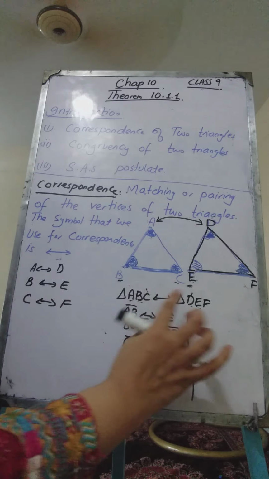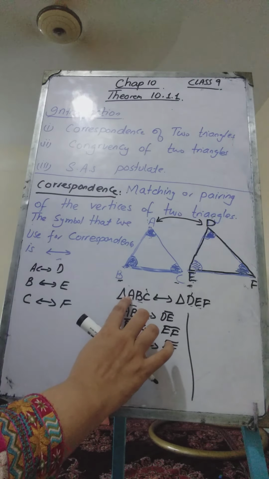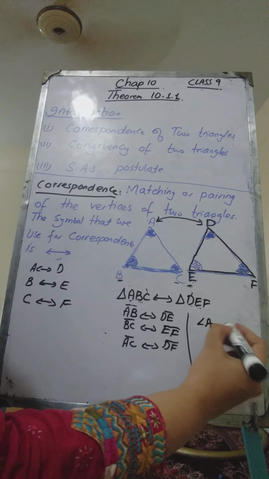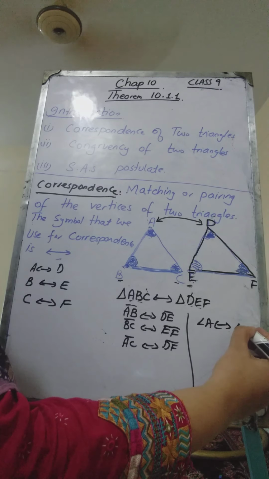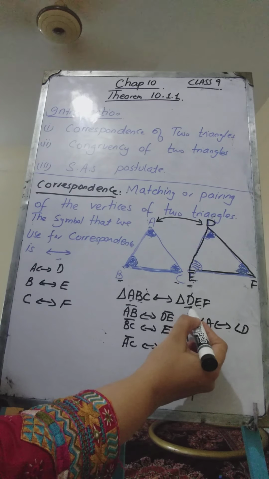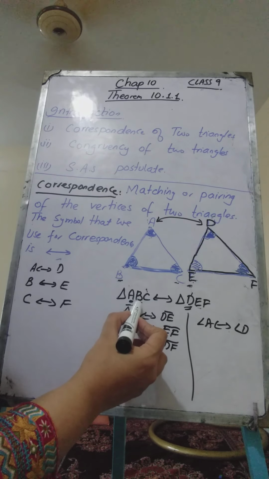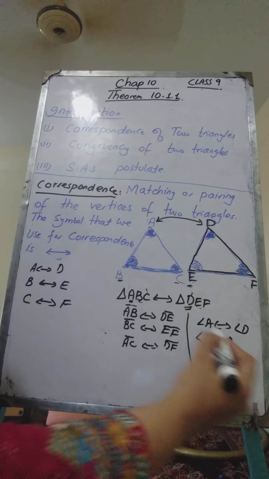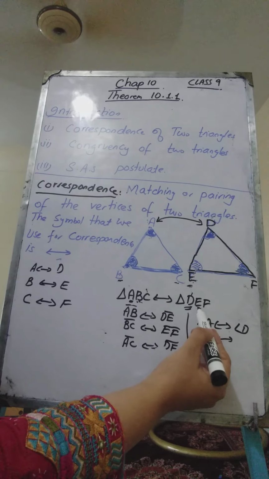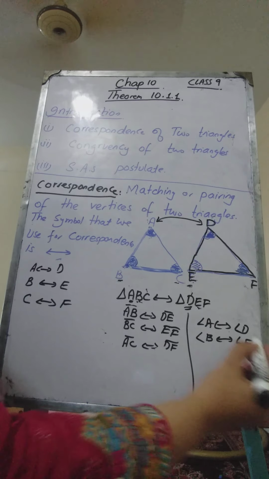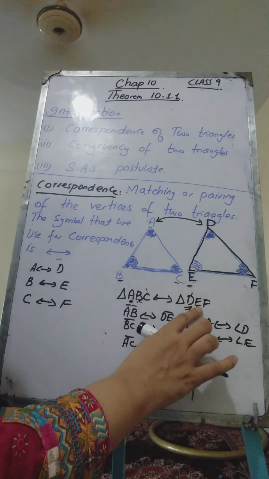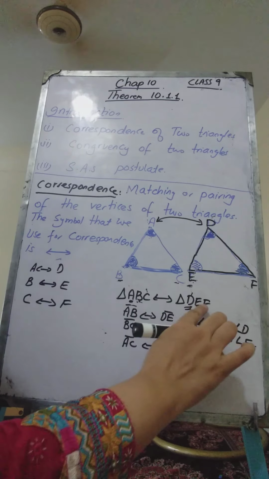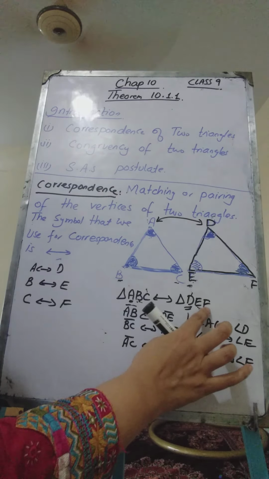Similarly, looking at this, we can easily say that angle A, the angle which is made at A, will correspond to angle D. Angle A corresponds to angle D because they are occupying the first position. The angle made at B, which is normally denoted by angle B, will correspond to the angle which is made at E because corresponding to B we have taken E, and angle C will correspond to angle F because they have the same position.